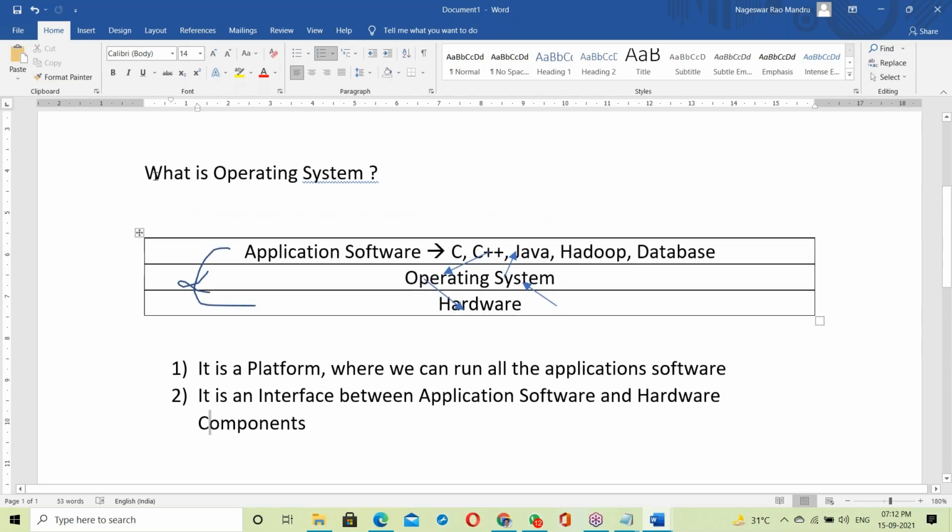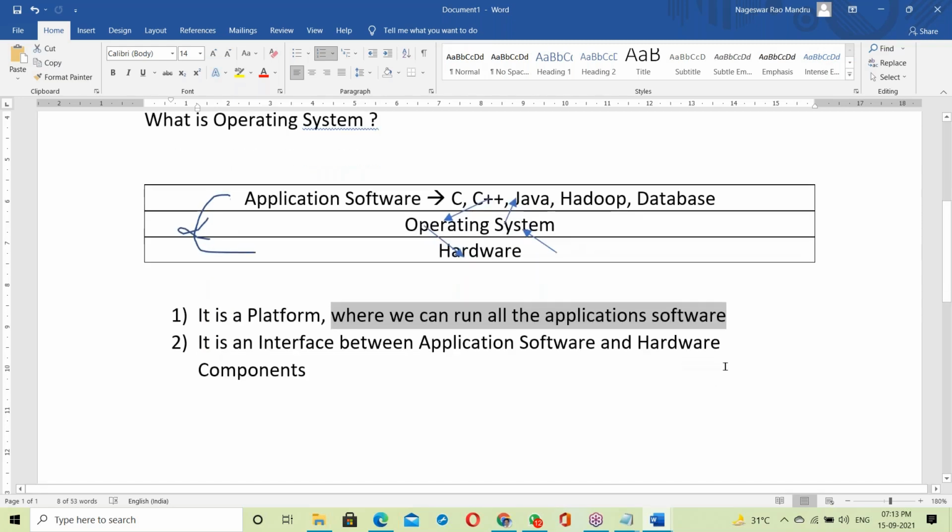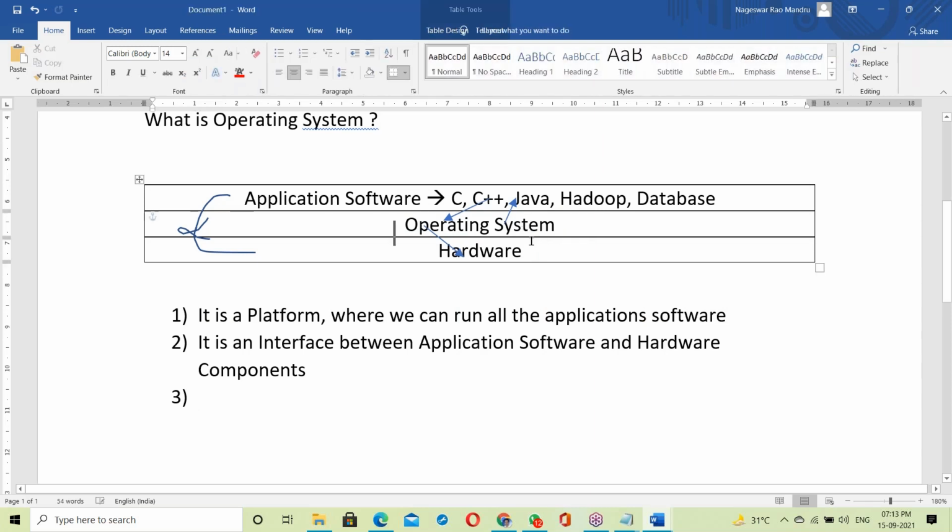So what is an operating system? It's a platform where we can run all the application softwares. It's an interface between application software and hardware components. Right. Next, one more important point.